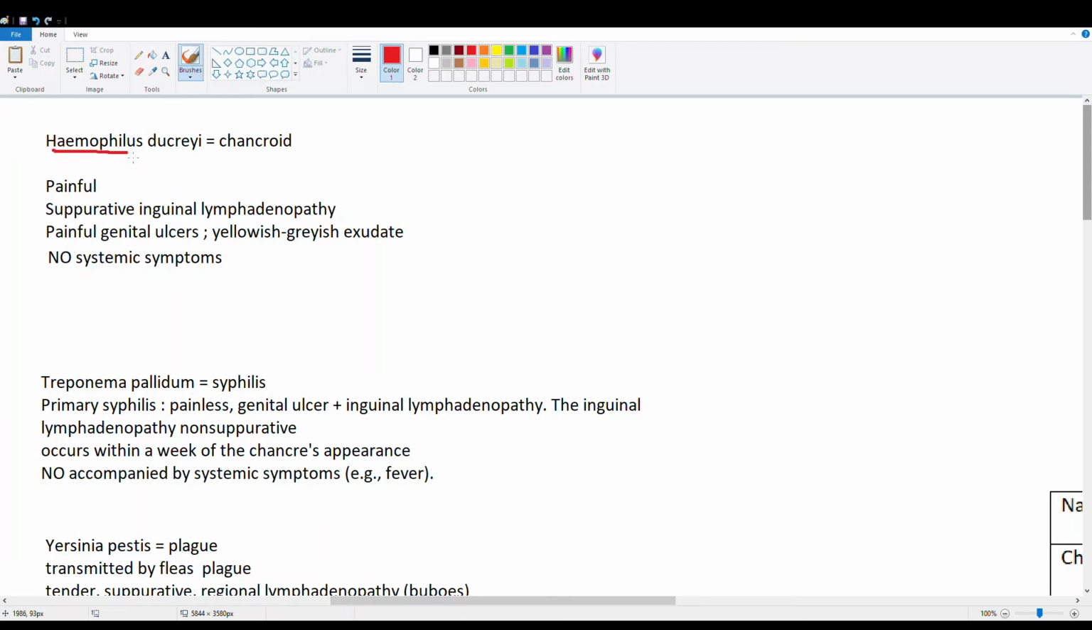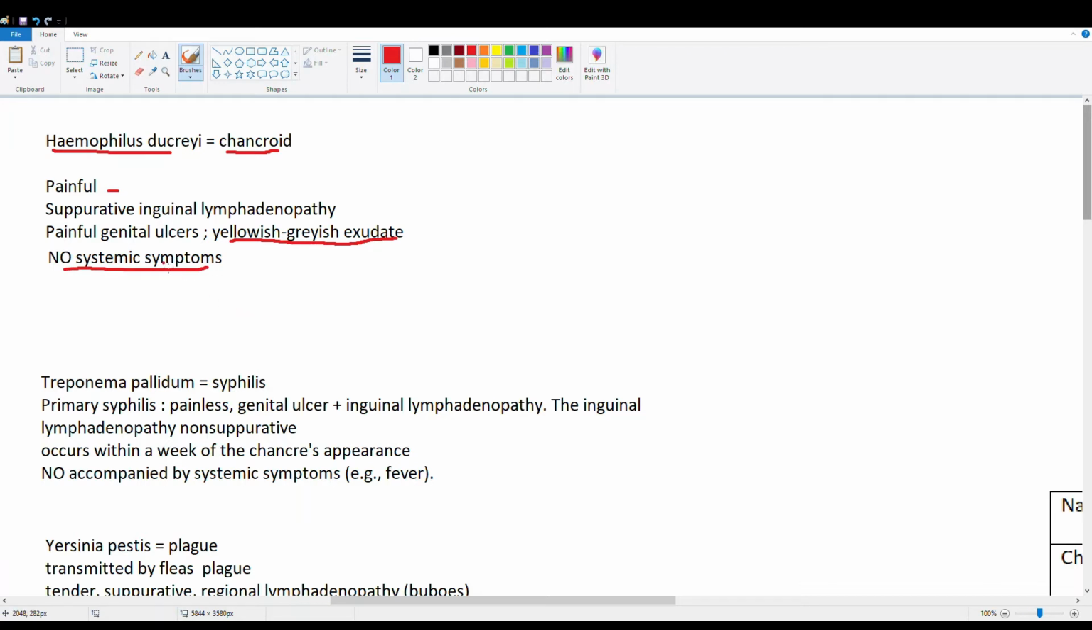Haemophilus ducreyi causes the STI also known as chancroid, and you can remember Haemophilus ducreyi makes you cry, so it's painful. Chancroid just sounds painful. So we have a painful lesion with suppurative inguinal lymphadenopathy. These ulcers also tend to release some yellow-grayish exudate, and there are no systemic symptoms.